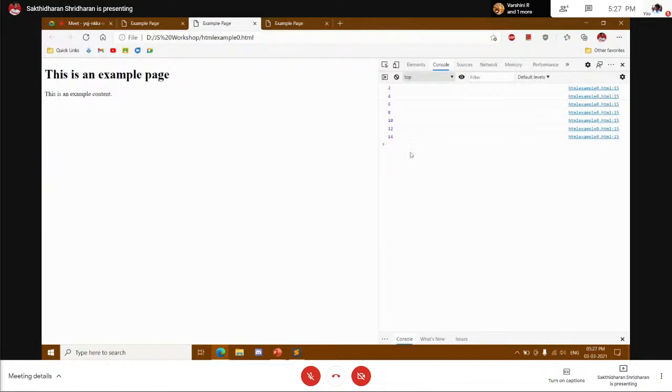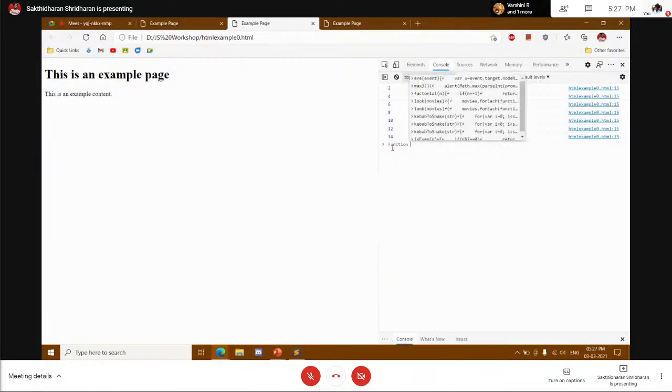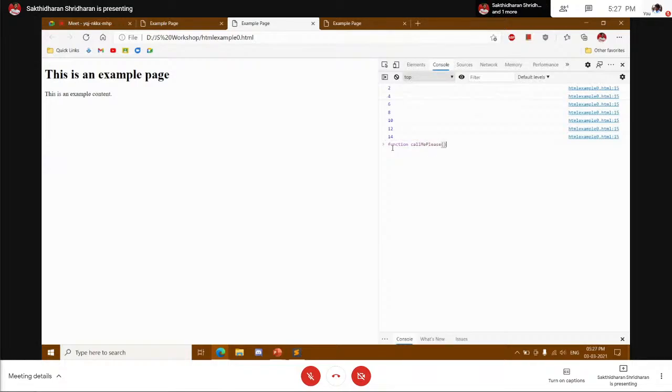Whatever I did in the script, in the text editor, I can also do the same in this console. So I can define a function call me please, and then alert hello world. So that's a function. Now it is undefined because we have not evaluated anything that gives an answer. We have just declared something. So that's why it is undefined.